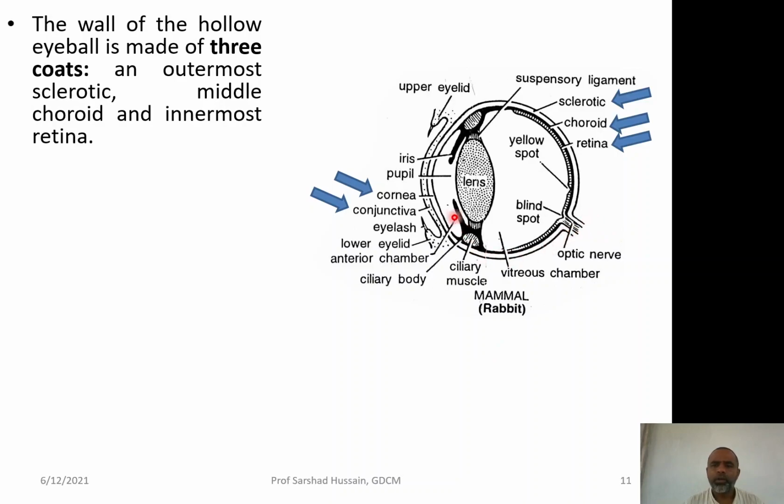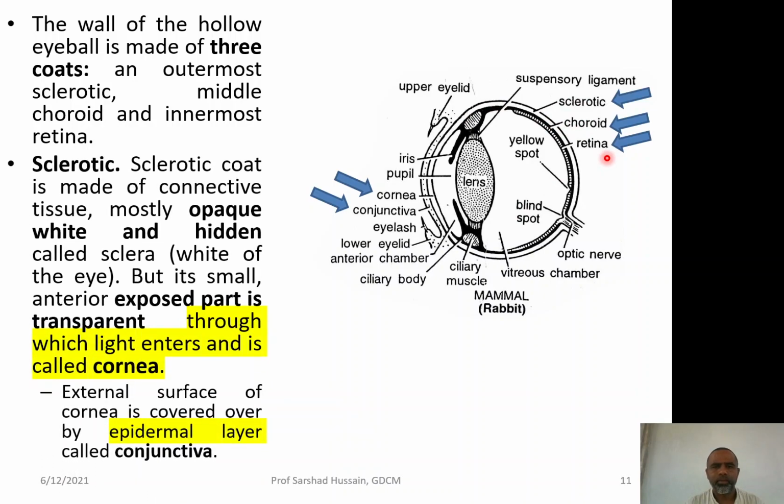If you look at the wall of this eye, it is a hollow ball. It is hollow from inside. It has three layers: the outermost sclerotic, the inner one choroid, and then the third one retina. Let us look at the sclerotic first. This sclerotic layer is made up of connective tissues, and it is opaque. Opaque means it will not allow the light to transmit from one side to the other side.